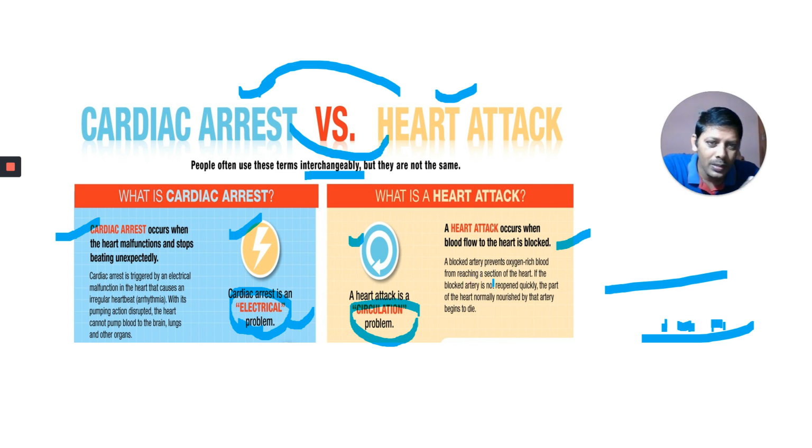oxygen-rich blood from reaching a section of the heart, a part of the heart. If the blocked artery is not reopened quickly, the part of the heart normally nourished by that artery begins to die. That particular part of the heart which does not get oxygenated blood will die. So this is a circulation problem, that is an electrical problem, and heart failure, cardiac arrest and heart attack are all different terms.